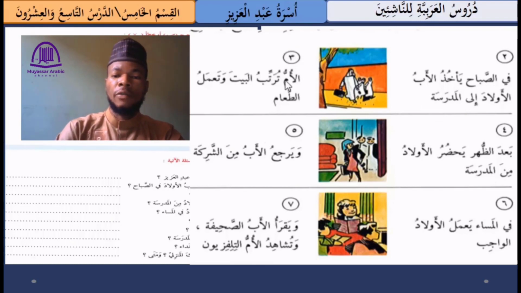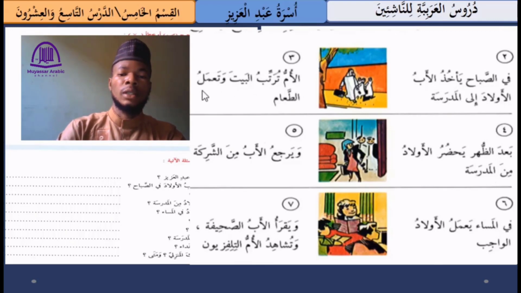So the next one we have الأم ترتب البيت وتعمل الطعام. This means الأم, that is the mother, ترتب البيت, arranges the house, وتعمل الطعام, and prepares the food. الأم ترتب البيت, the mother arranges the house, وتعمل الطعام, and makes the food.